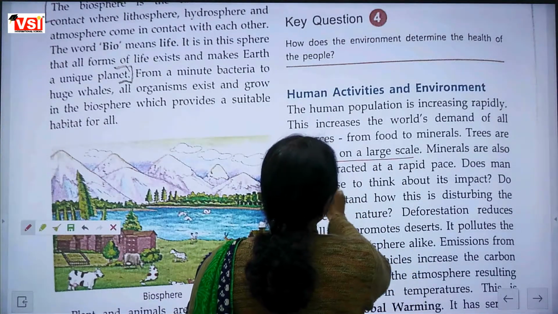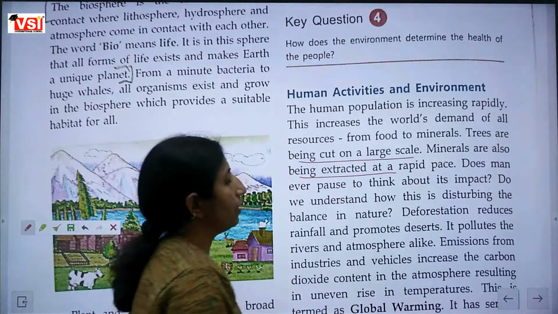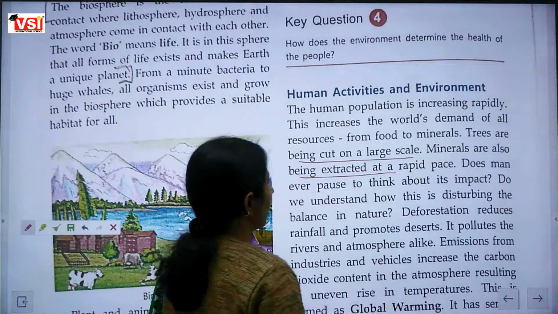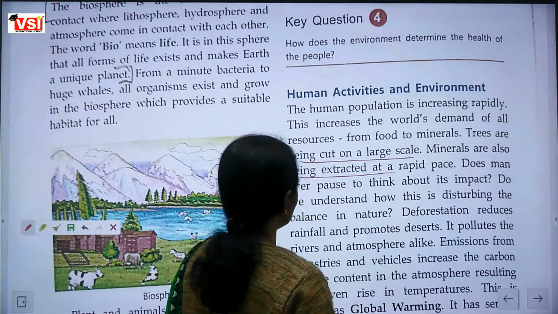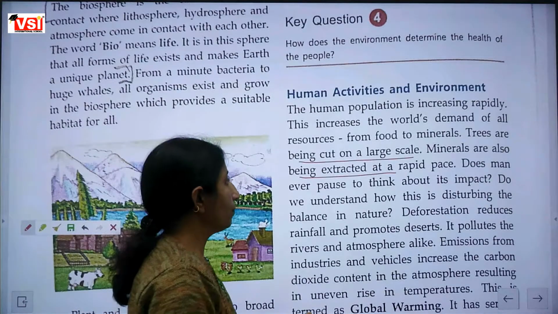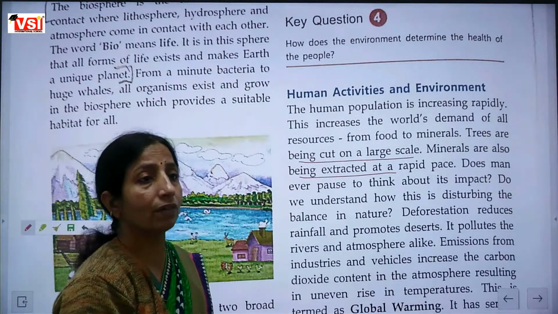Minerals are also extracted at a rapid pace, and we have to think about their impact. It causes disturbance in our nature.